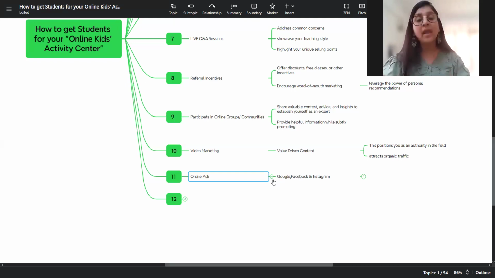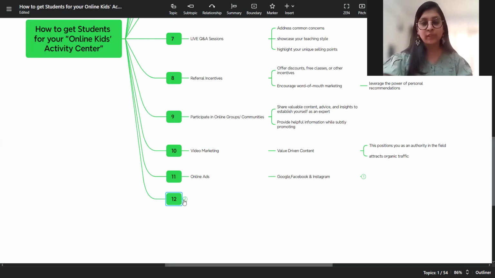That definitely helps. You can start with a small per day budget, and seeing how your ad is performing, you can increase the budget. But trust me, this is all about trial and error. This is not a sure shot game. There are a hell of a lot of strategies required when it comes to running successful Meta ads. So this I would cover in some other session, not in this video, as to how to approach this online paid ads game. But yes, this is one of the ways of getting more registrations for your courses, online activity center.